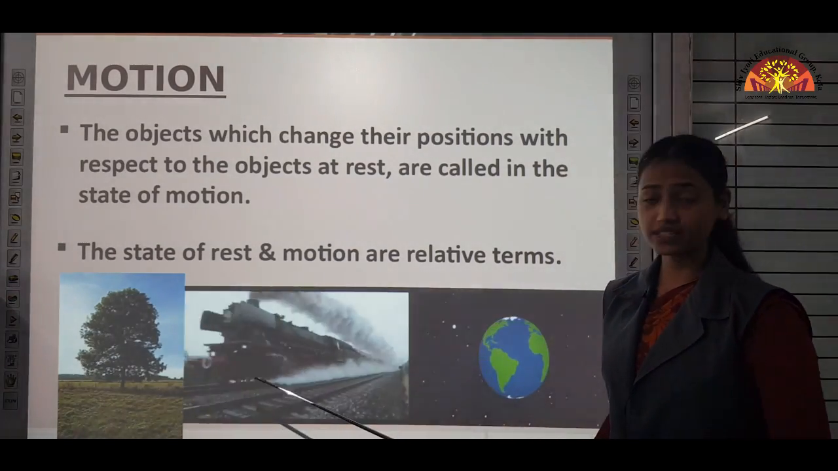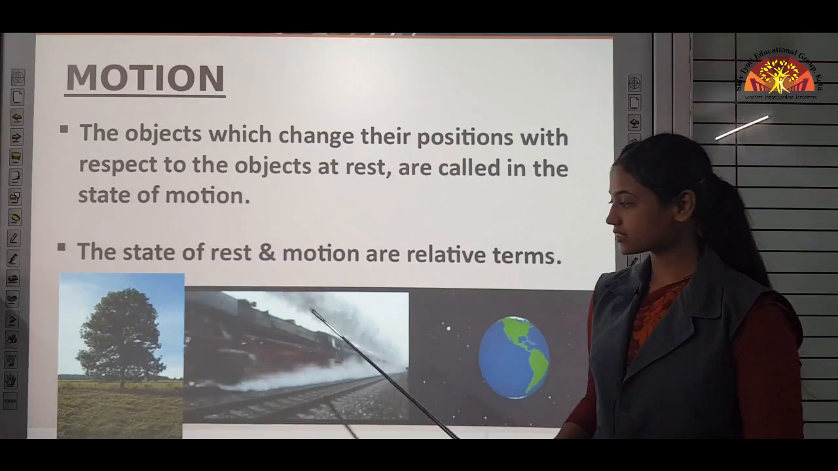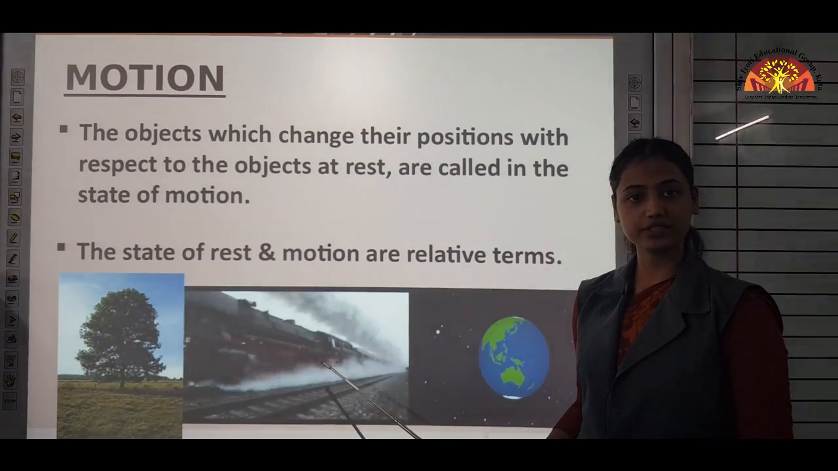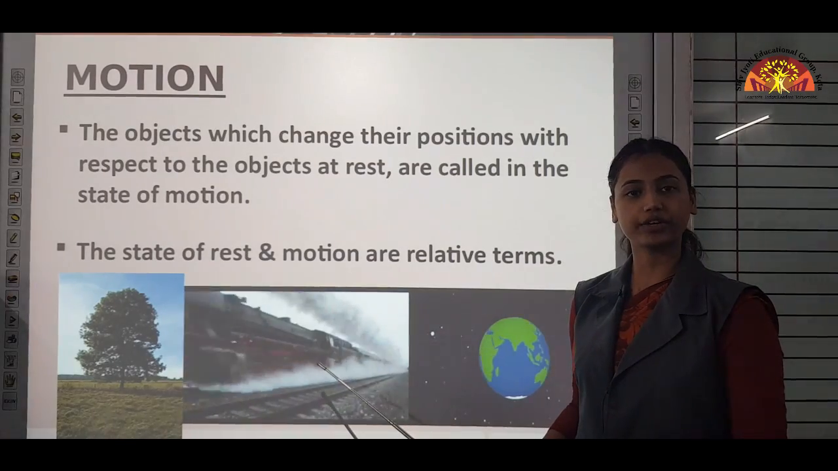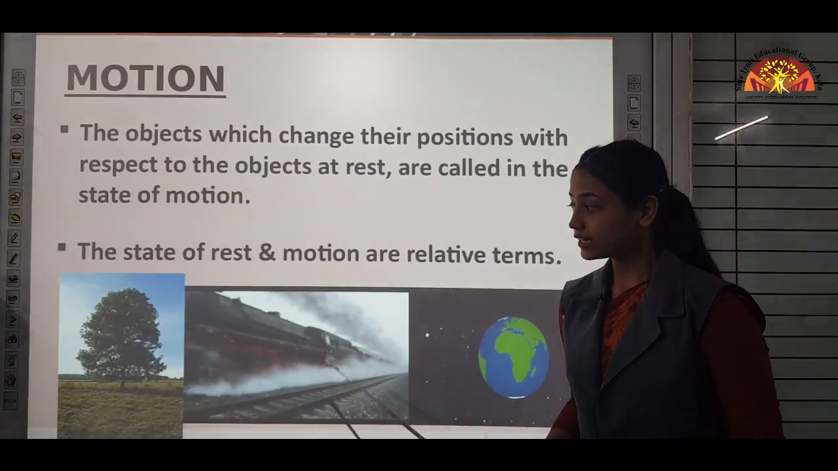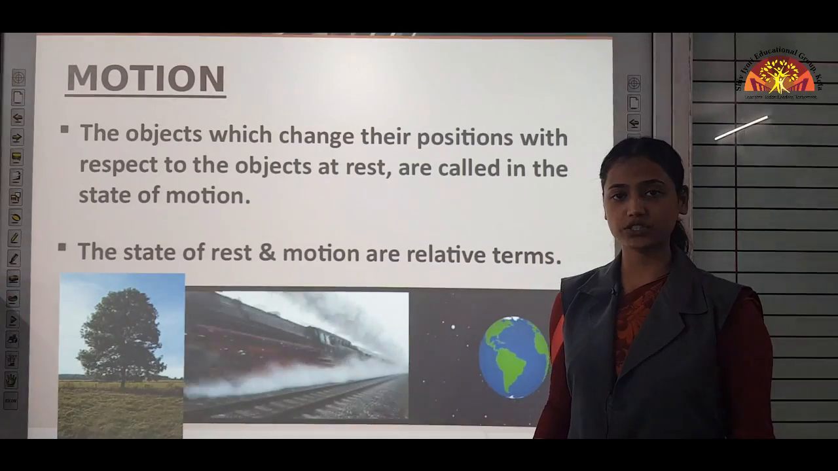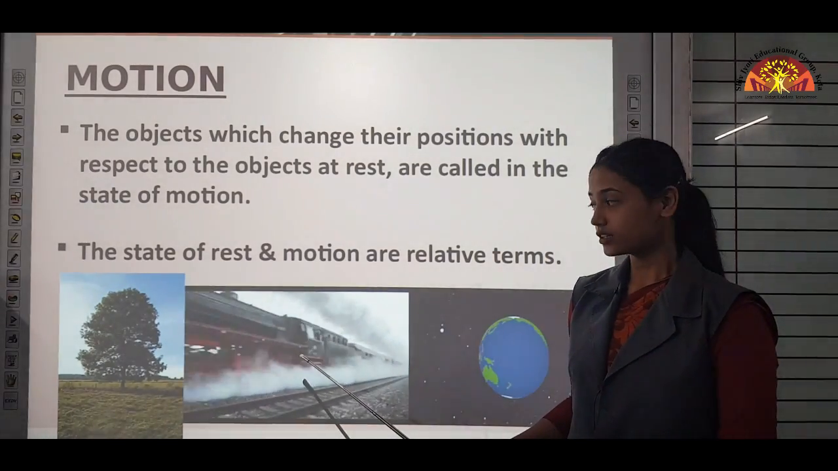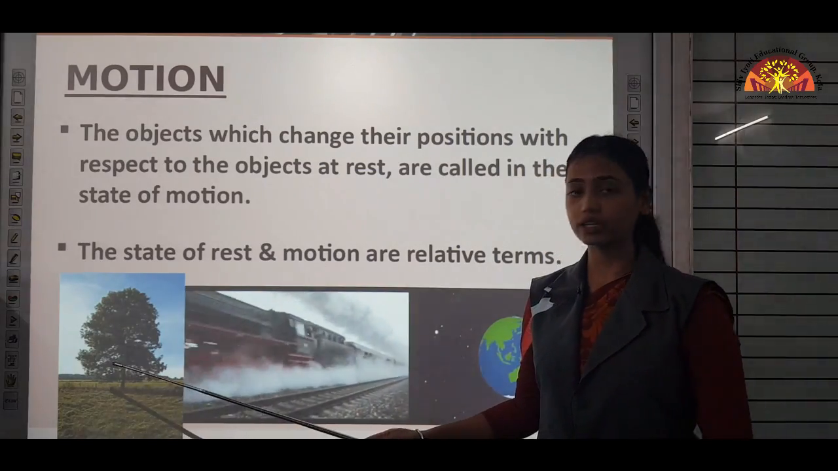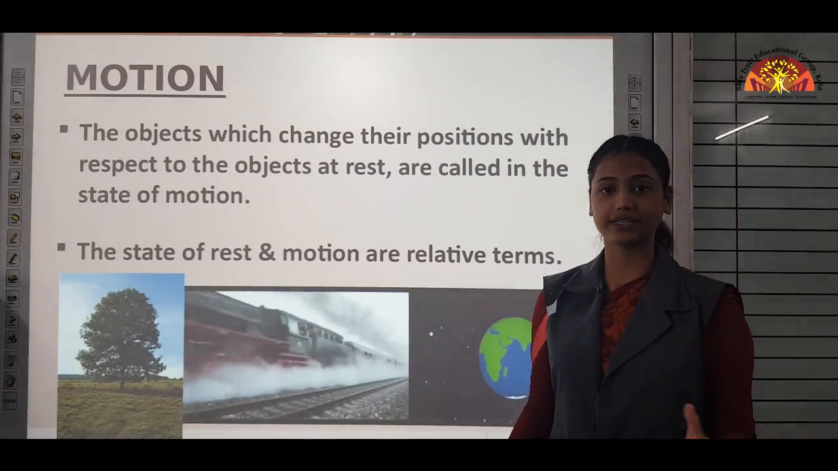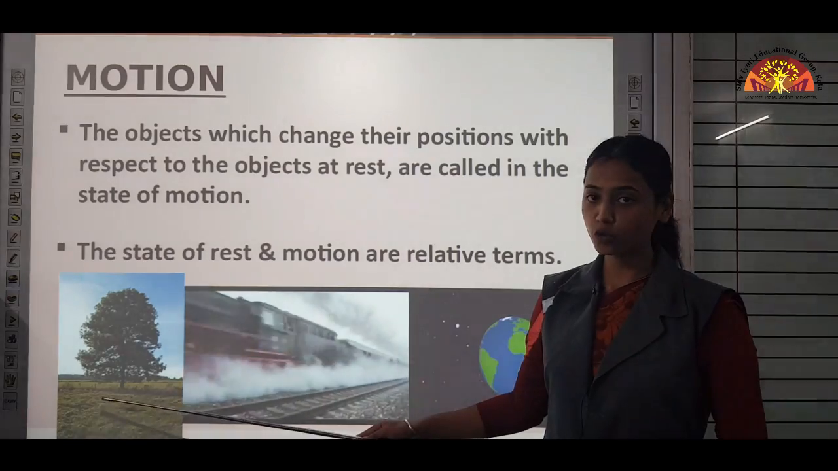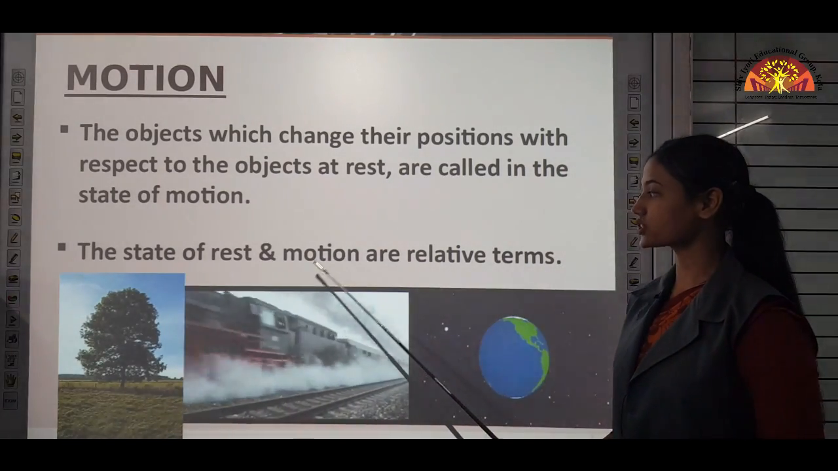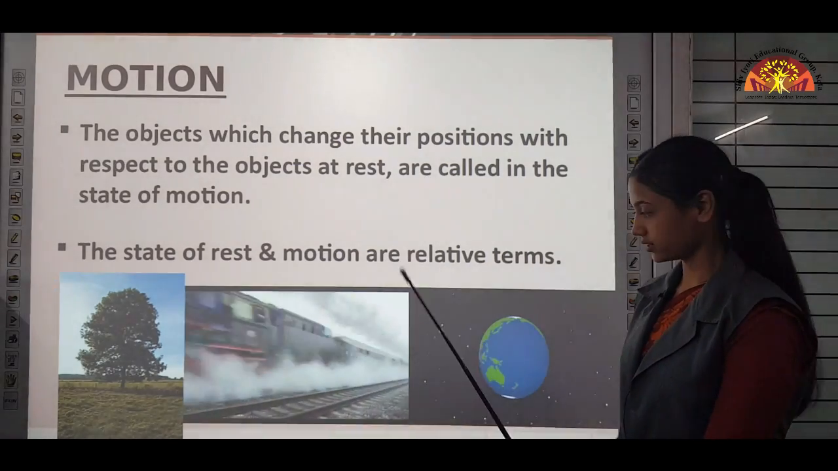Then look at the next image of the train. Is the state of the train at rest or in motion? You will say ma'am, this train is moving, so the state of the train is in motion. Now, suppose a situation in which you are sitting inside this train. This tree will appear to be moving, but in actual it is not moving. So, always remember the states of rest and motion are relative terms.